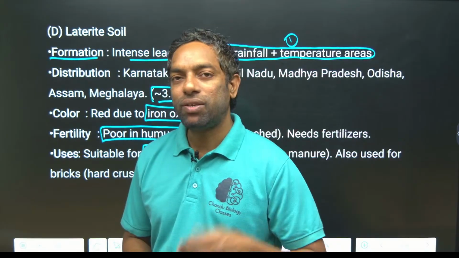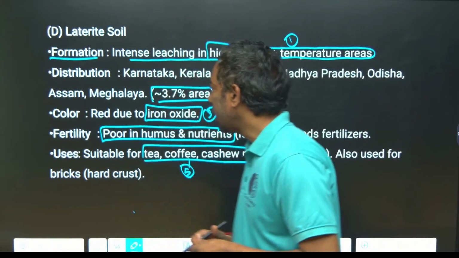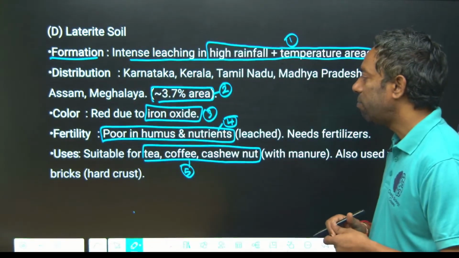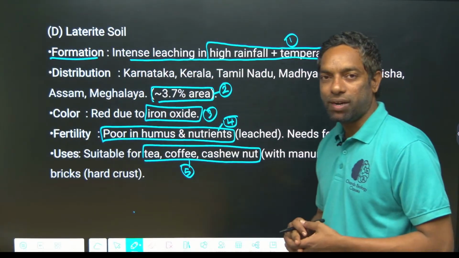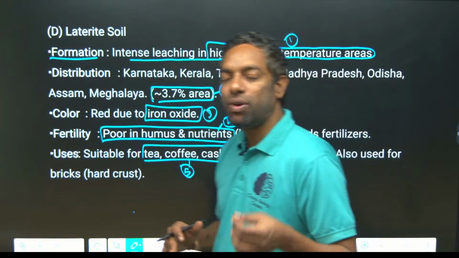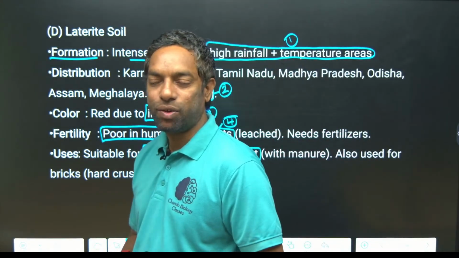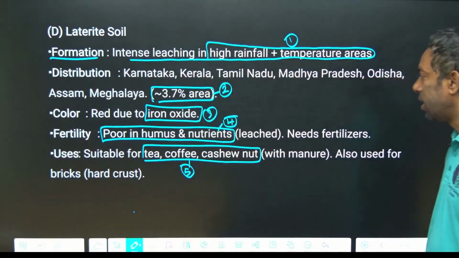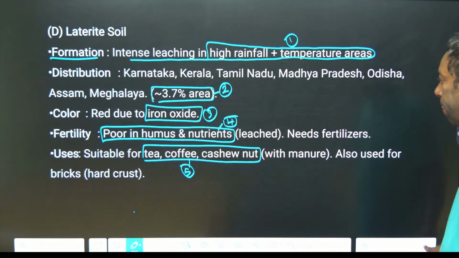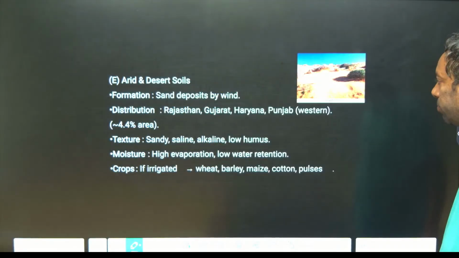It is located in hilly areas with high rainfall and high temperature, which created high humidity. There is a deficit of humus and nutrients because heavy rainfall causes loss of mineralization. In that way, it is poor in humus and nutrients, guys. Take a screenshot.